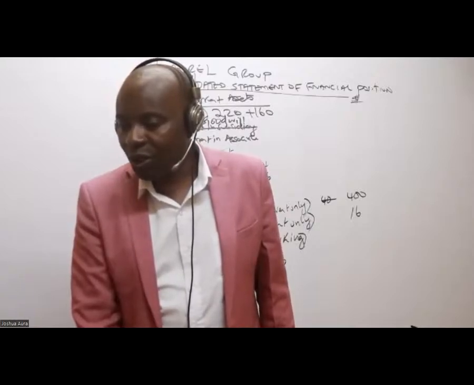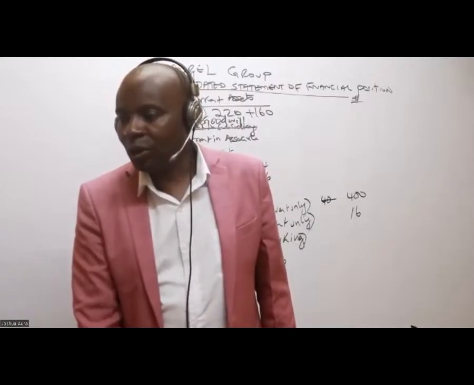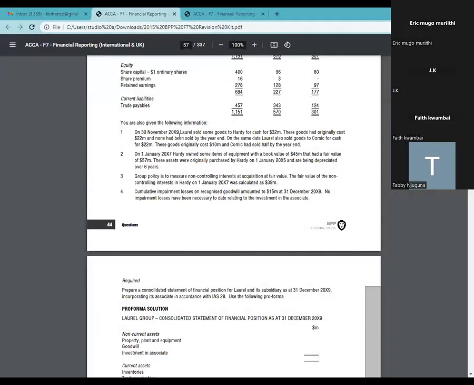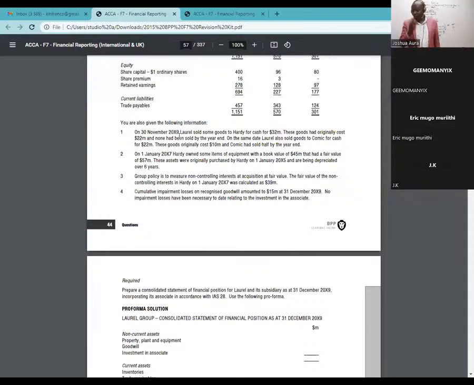So what he did, ladies and gentlemen, was tell us that on 30th November 2019, Laurel sold some goods to Hadi for cash. That is internal revenue, internal sales. Hadi and Laurel are parent and subsidiary; you are supposed to parent your kid 100%. Don't sell goods to them.